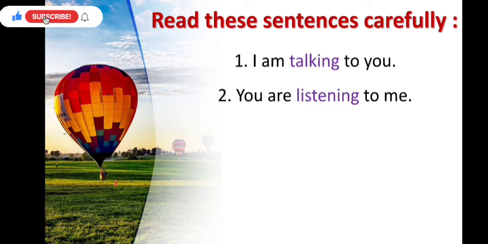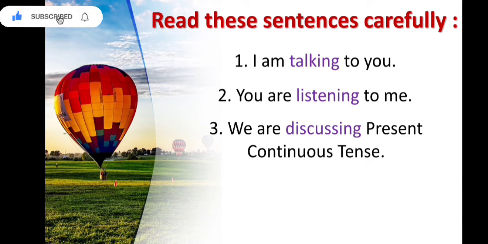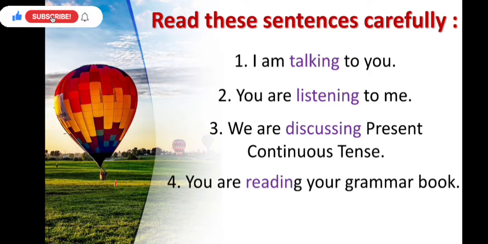The next one is, you are listening to me. Again you can see we have used are with the ing form of listen, which is listening. And this sentence is also present continuous tense. The next one is, we are discussing present continuous tense. Here again we have used the ing form of discuss, and the word is discussing, and we have used are with it. The next one is, you are reading your grammar book. Again we have used the ing form of read, which is reading, with are.